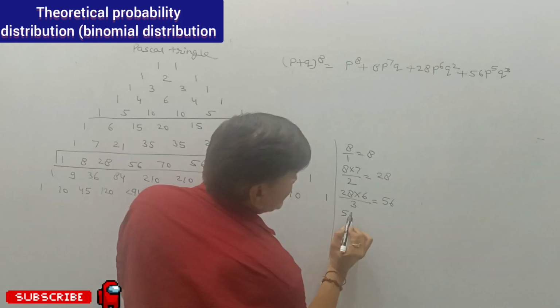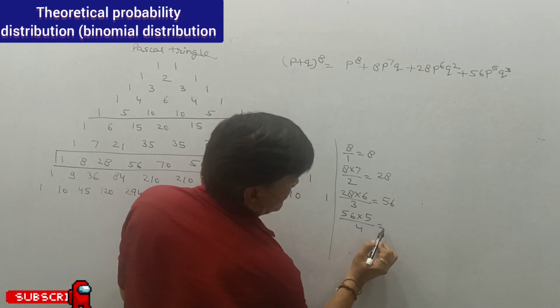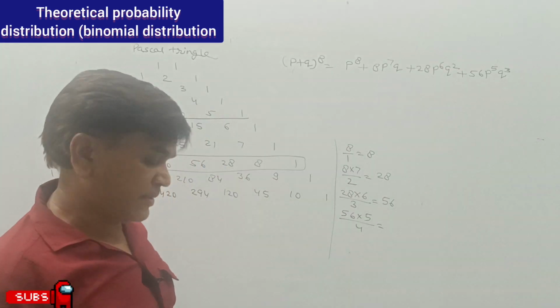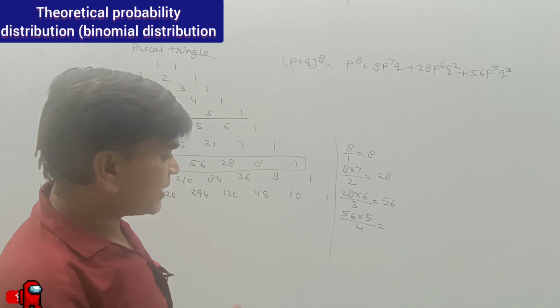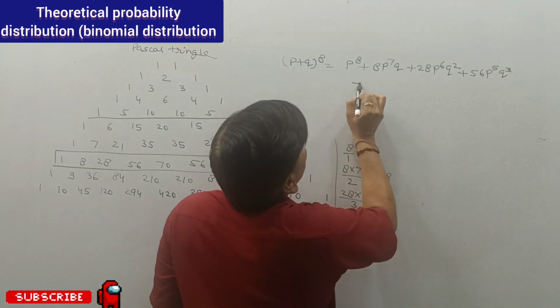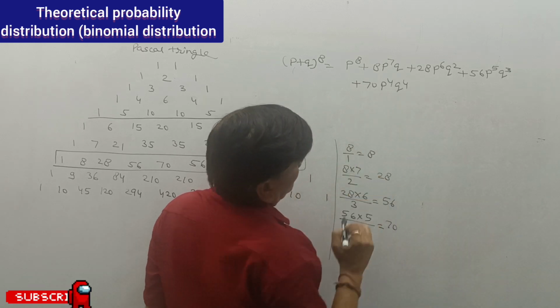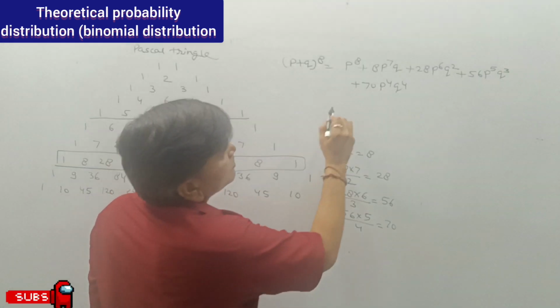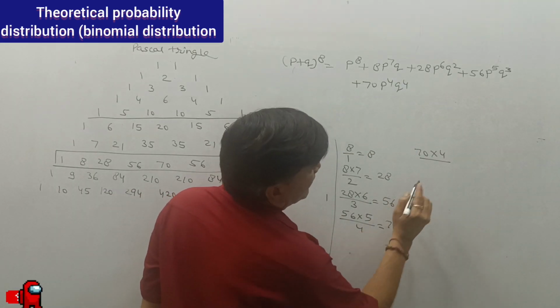Now 56 multiplied by 5 divided by 4, that is 70. So we have 70 P raised to power 4, Q raised to power 4. Now 70 multiplied by 4 divided by 5.